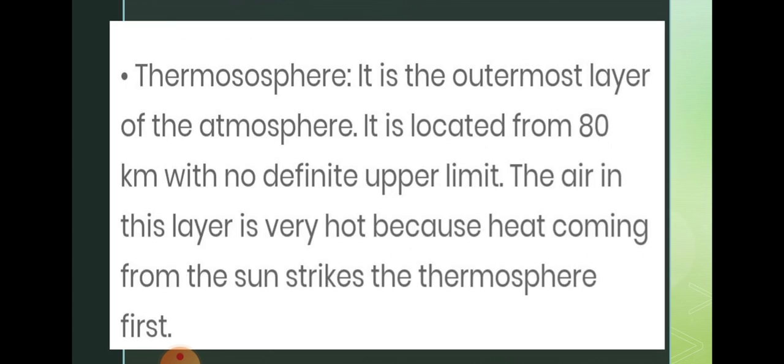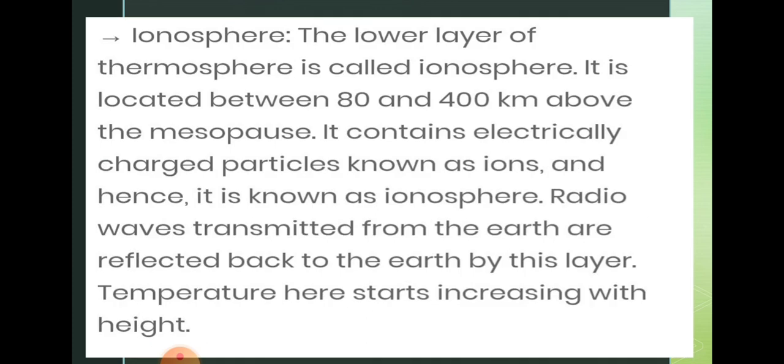After the mesopause, we can see the layer called the thermosphere. The thermosphere is the outermost layer of the atmosphere, located above 80 km with no definite upper limit. The air in this layer is very hot because heat coming from the sun strikes the thermosphere first. Then the ionosphere. The lower layer of the thermosphere is called the ionosphere. It is located between 80 to 400 km above the mesosphere, and it contains electrically charged particles known as ions. That's why it is known as the ionosphere.